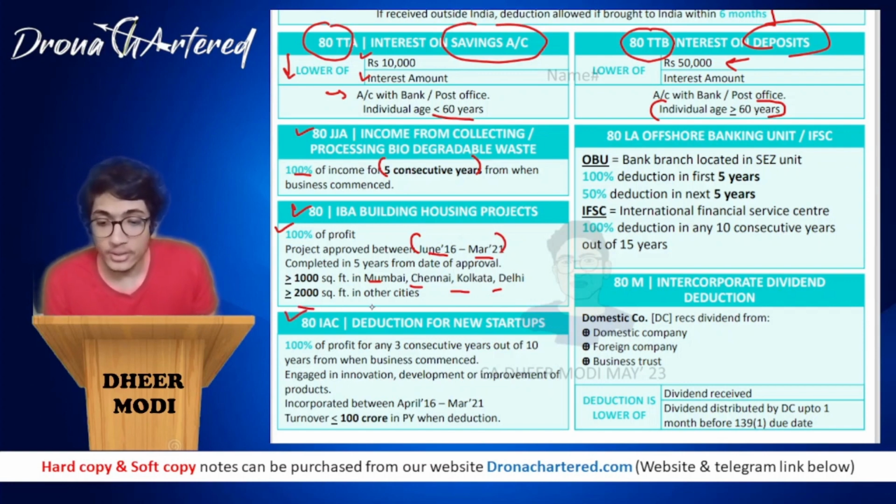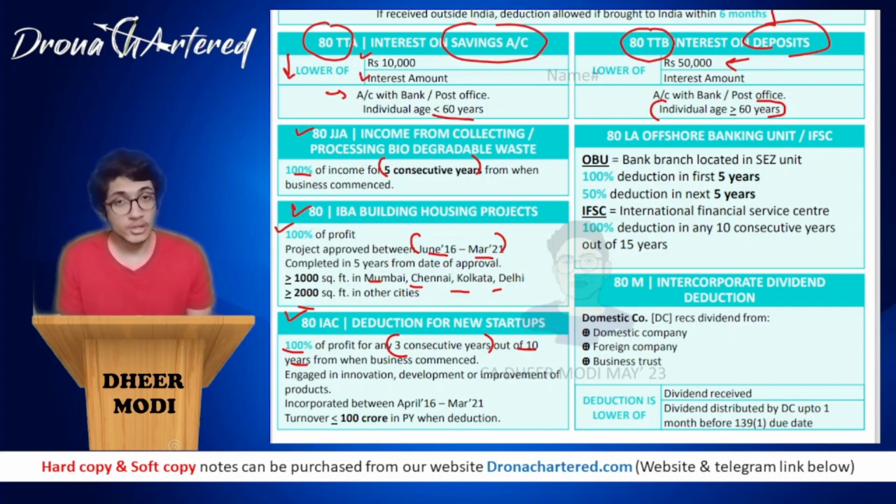Okay. Next section is your 80IAC. 80IAC talks about deduction for a new startup. So 100% of profit for 3 consecutive years out of 10 years. Any 3 consecutive years they can choose out of 10 years from when the business has commenced. So if the business has commenced, say for example in 2000, then out of the next 10 years, only any 3 years. But it should be incorporated between April 2016 and March 2021, only then will the deduction be allowed.